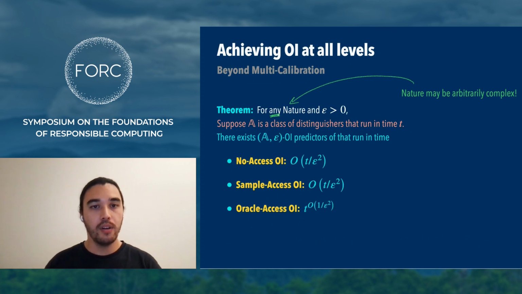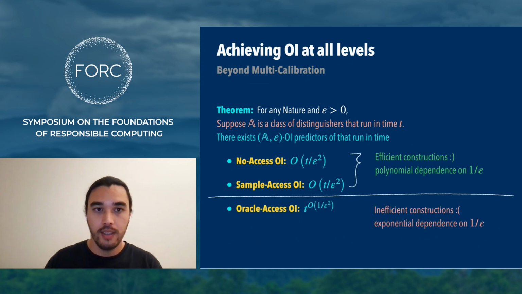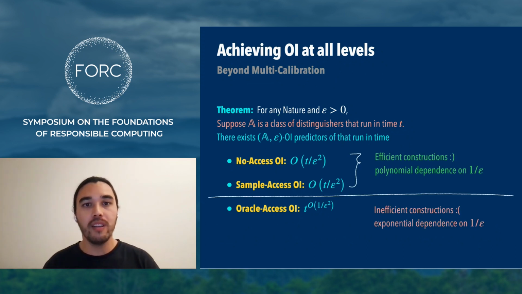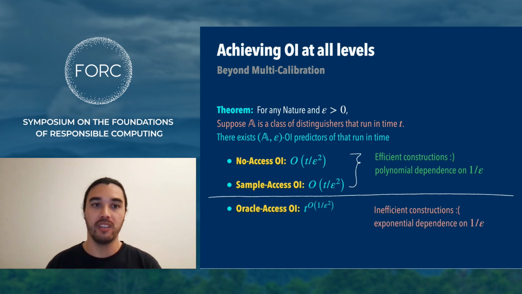Good. So looking at this theorem statement a little bit further, I want to emphasize that the construction holds for any choice of nature. That is, even for arbitrarily complex natures, we can upper bound the complexity necessary to generate indistinguishable outcomes for each level of the distinguishers. Note, however, that once we allow the distinguishers to query the predictive model itself, once we allow oracle access, our upper bound is no longer polynomial in 1 over epsilon squared.